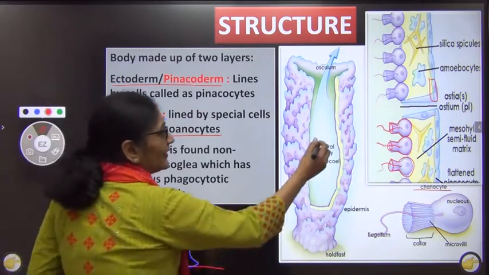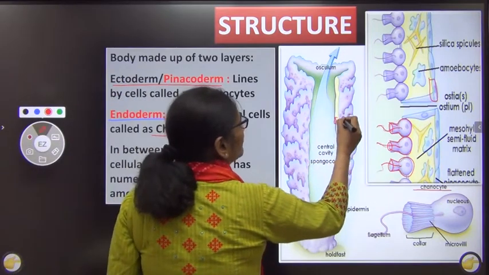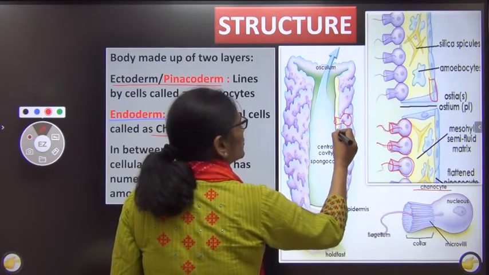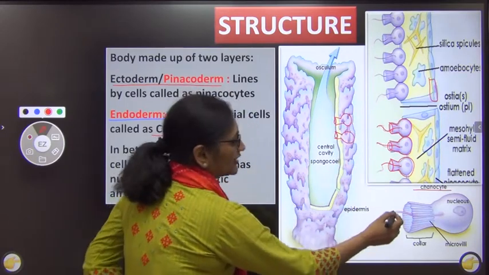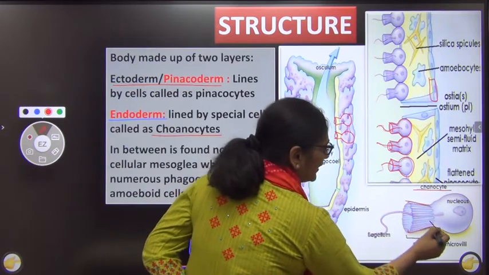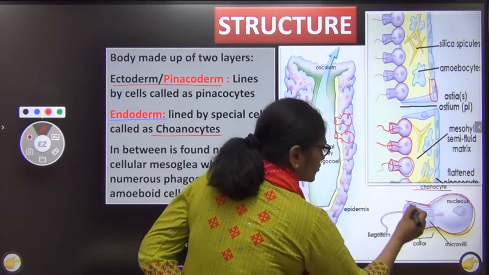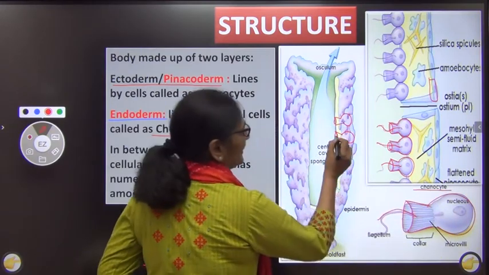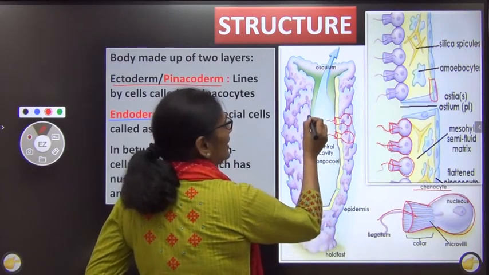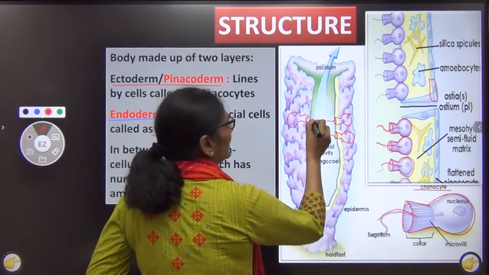So what we did, we lined this cavity by a special type of cell called schwannocytes. It is also called a collared cell because it has a typical collar-like structure, so we call it that, and these are flagellated. Now since this flagella, now see, this flagella is like this.